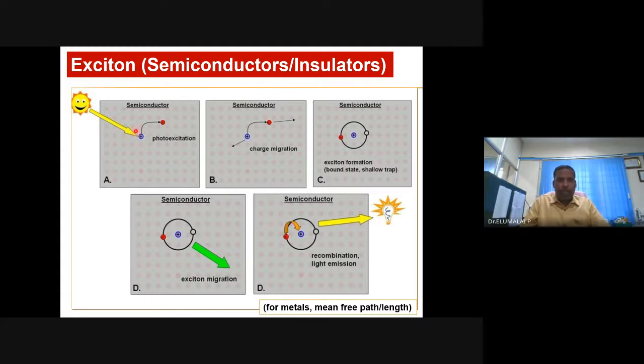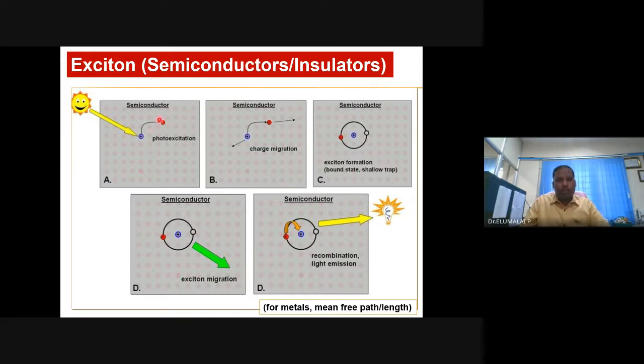Once the electron is removed from its position, the electron having negative charge and removed from its place, automatically a hole will be created. Electron having negative charge is removed, so automatically we designate the position as positive and we term it a hole. And the electron has gone to the excited state. And this is a material dimension. We are talking about bulk material now. What is the rough dimension or grain size of bulk material? A few microns, 10 micron, 20 micron, 30 micron.